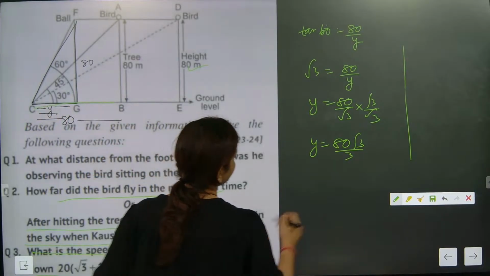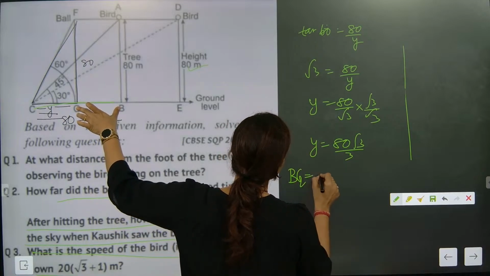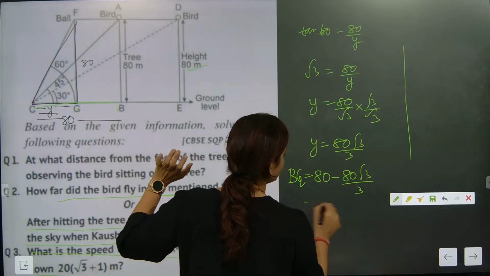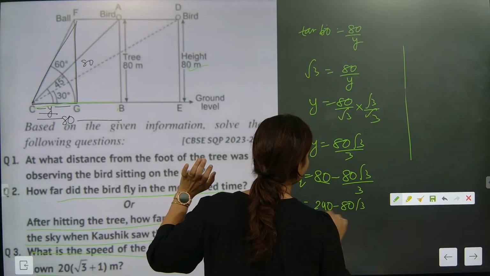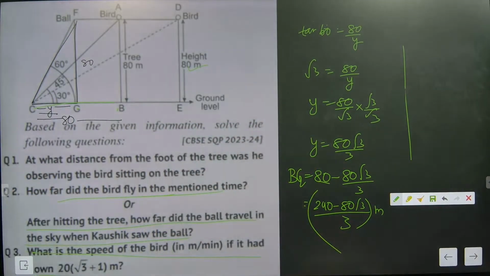Total distance is 80. So we have to find BG now. BG is equal to 80 minus 80 root 3 by 3. So it will become (240 minus 80 root 3) by 3 meter. This will become the distance. So this is exactly it. Now it is coming.